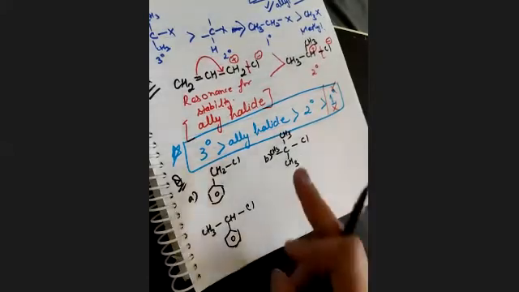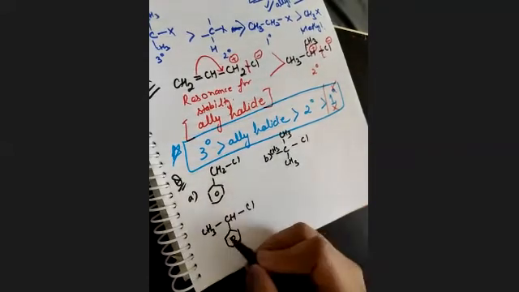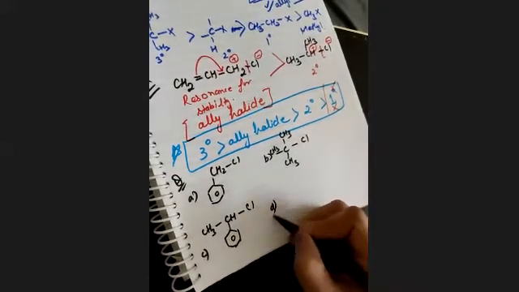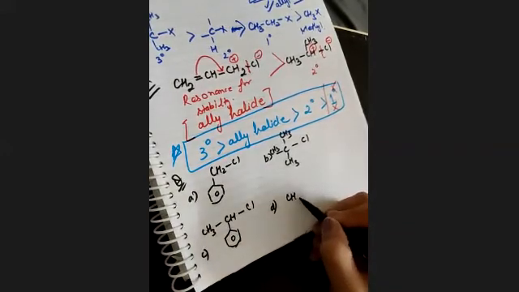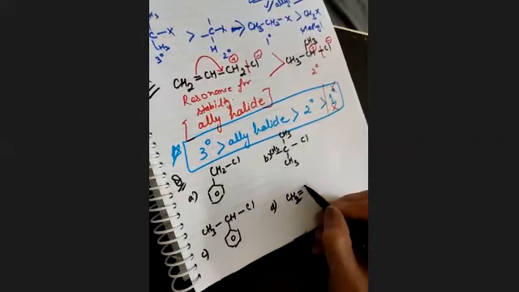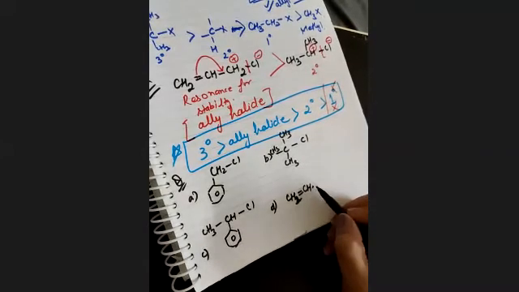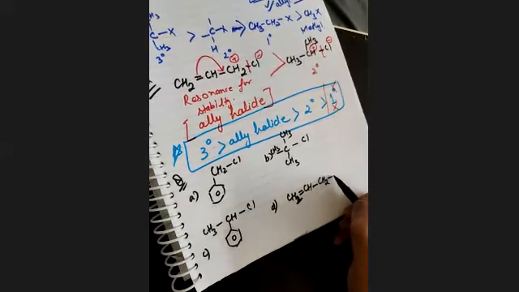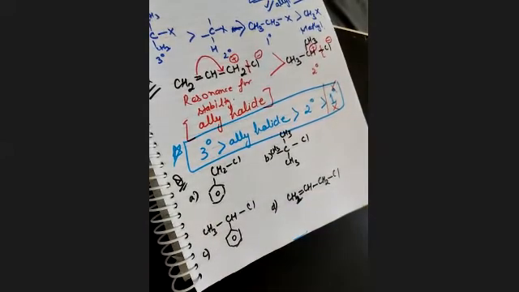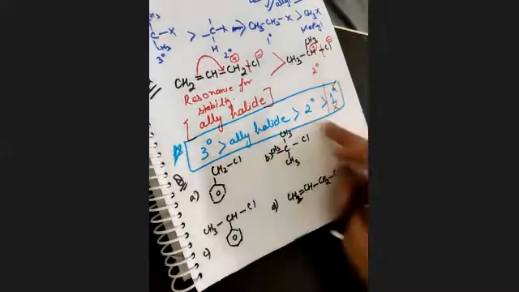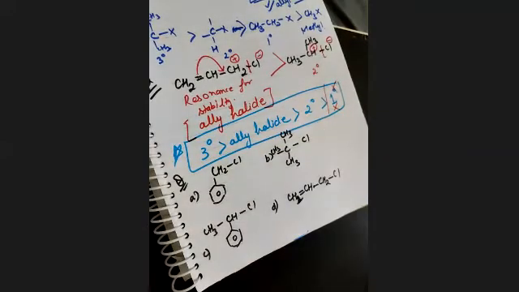A part of this, one more concept is also there. So I just want to make the things clear to you. That is why I'm taking different examples. CH2 double bond CH, CH2. Okay, let's just take it up to like this. So can you tell me which one is more stable?